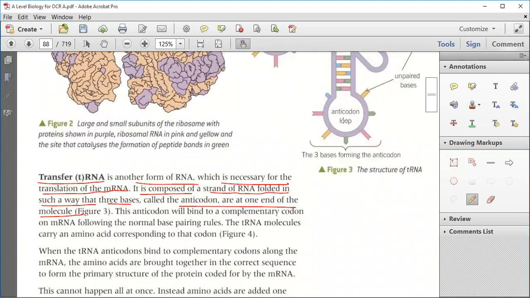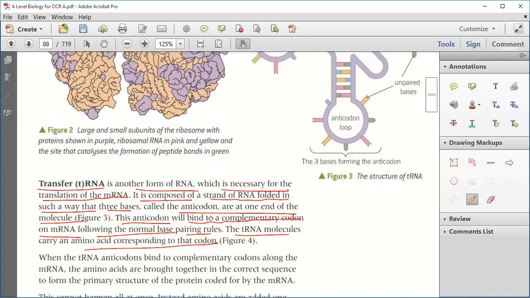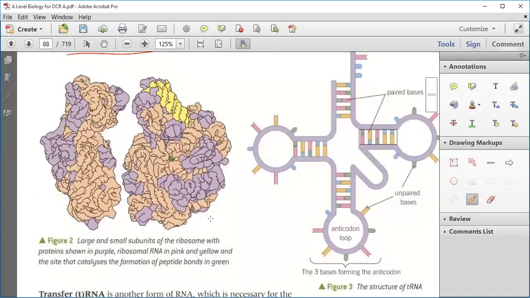This anticodon will bind to the complementary codon on mRNA following the normal base pairing. The tRNA molecule carries an amino acid corresponding to the codon.